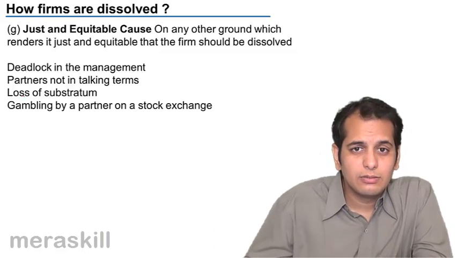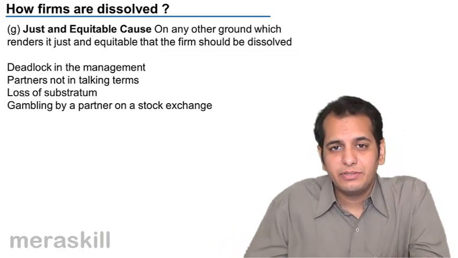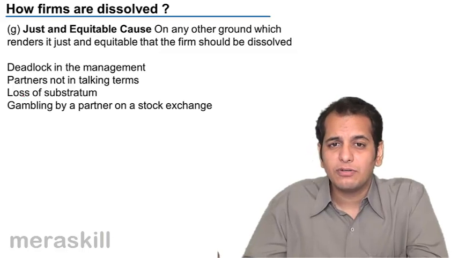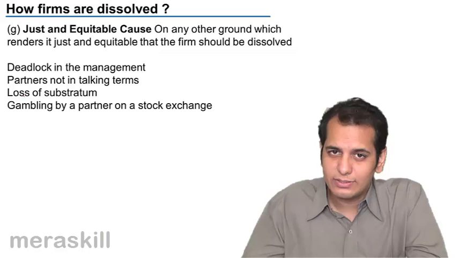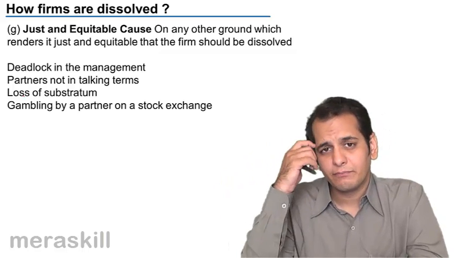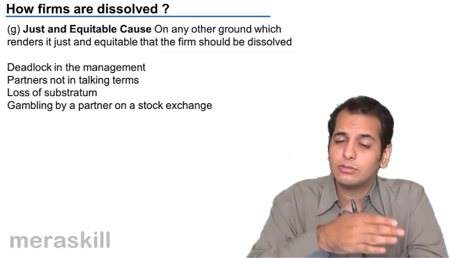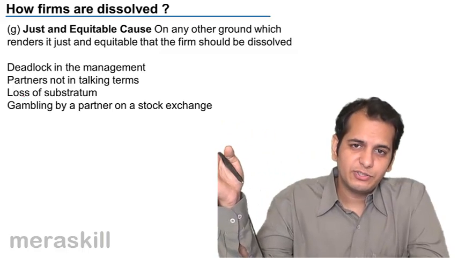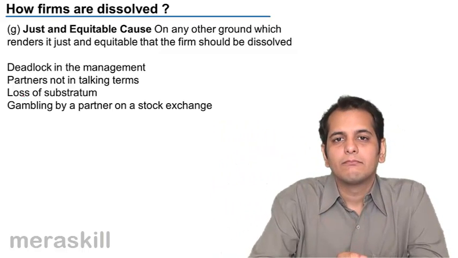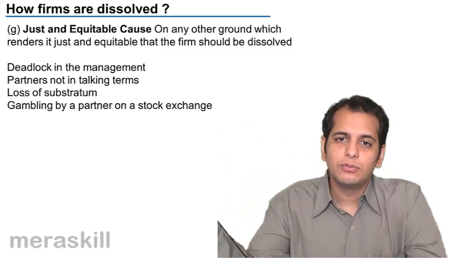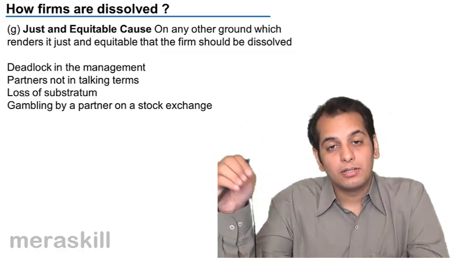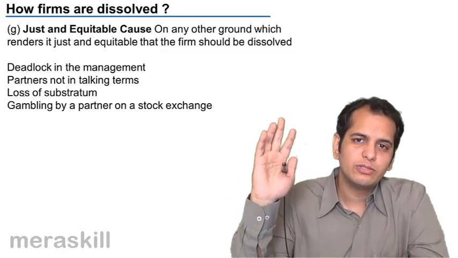Let's say there are four partners in the firm, A, B, C, D, and A, B are on one side and C, D are on the other side, with regards to the type of business that needs to be done. A, B say the nature of the business needs to change from our business in oils, we need to get into clothing, but C and D want to continue with this business only.